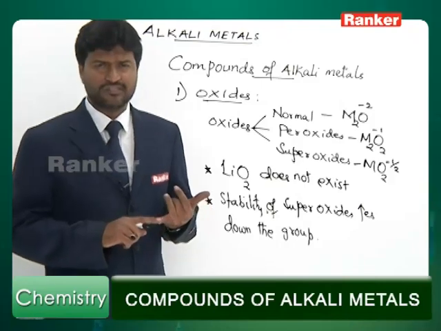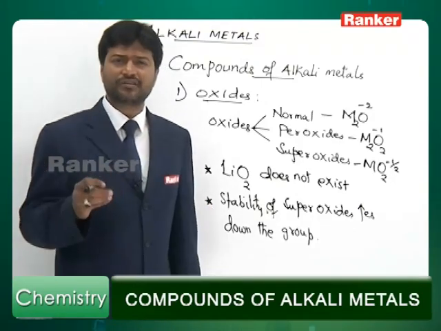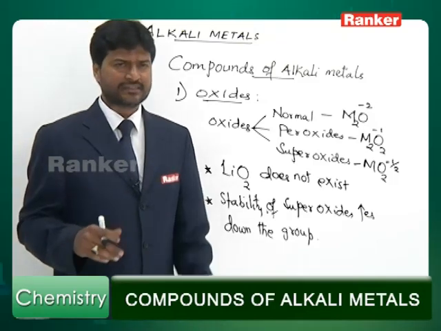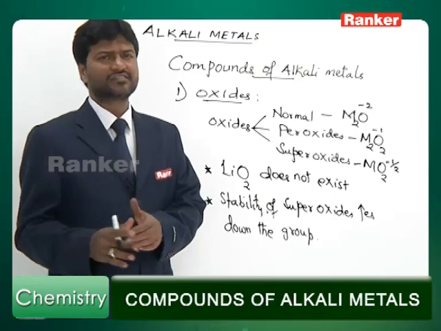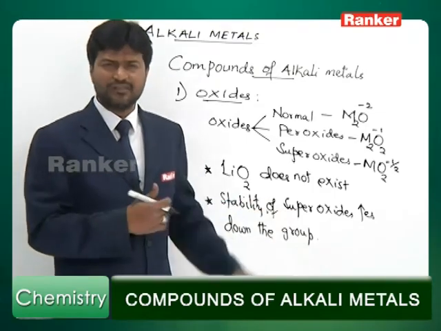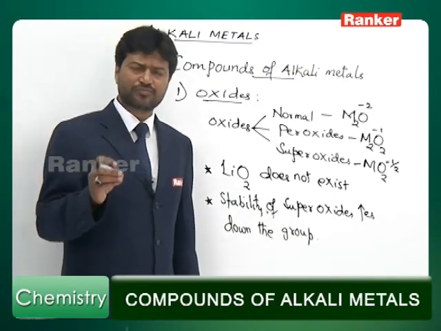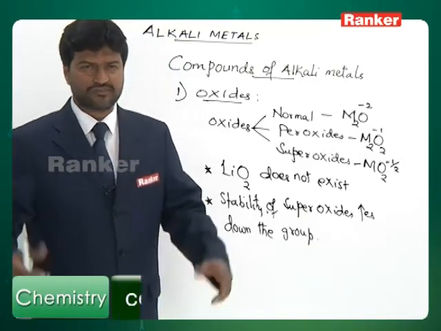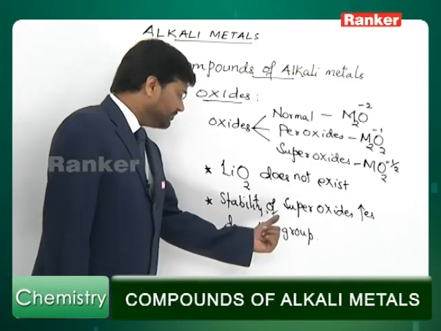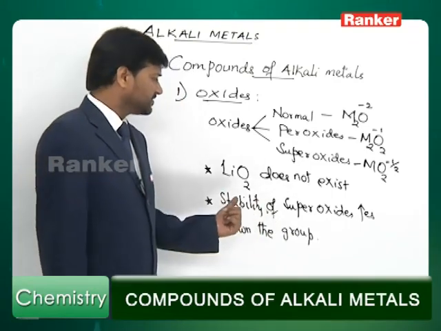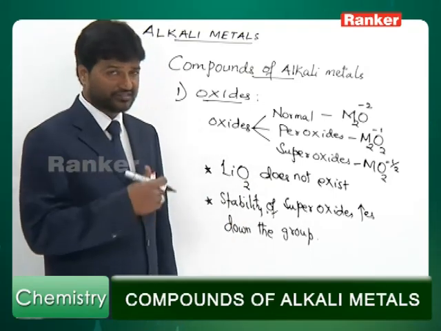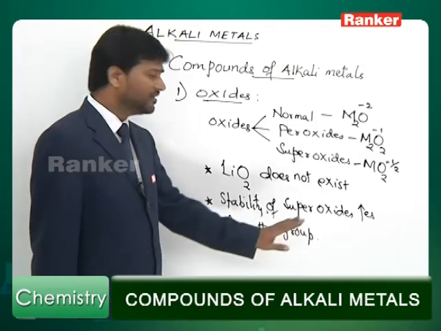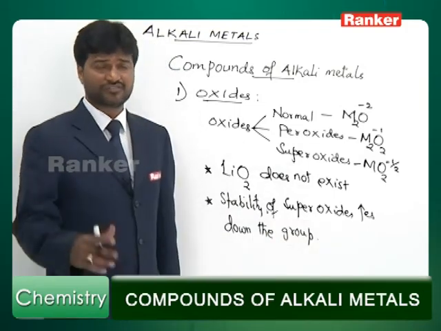Cesium ion is the largest among alkali metal cations, so cesium is best able to stabilize superoxide ion. So, when you compare superoxide stability, the most stable among them is cesium superoxide, and the least stable is sodium superoxide. I am not mentioning lithium superoxide because we already said that lithium does not form superoxides because of its extremely small size. Same stability order is possible also for peroxides. Peroxides also follow the same order of stability. It is not that very significant, but what is more important is order of stability of superoxides.